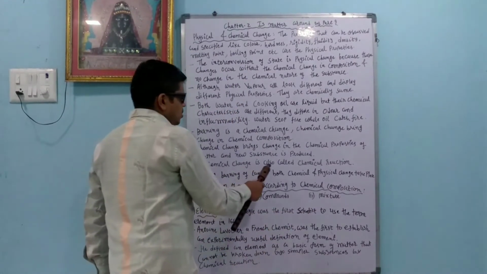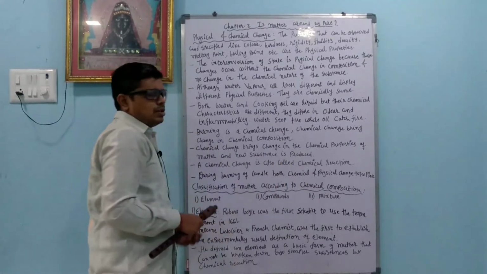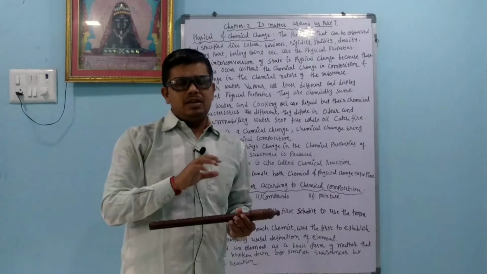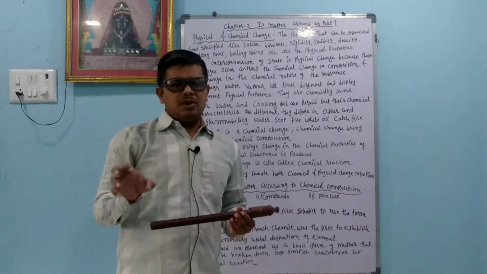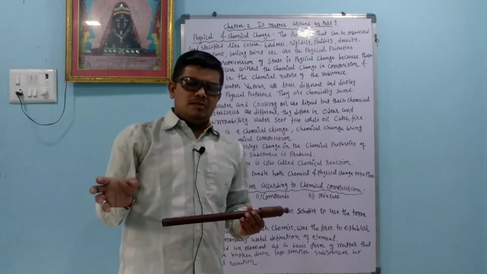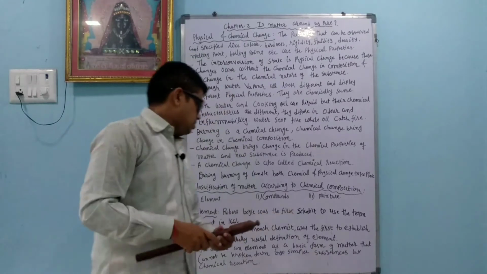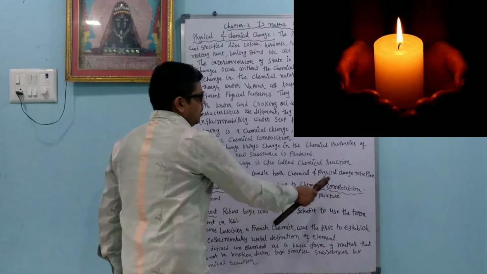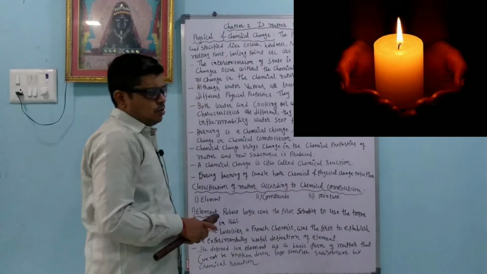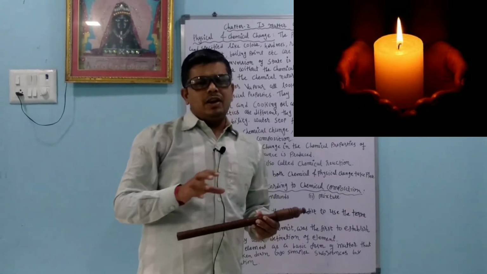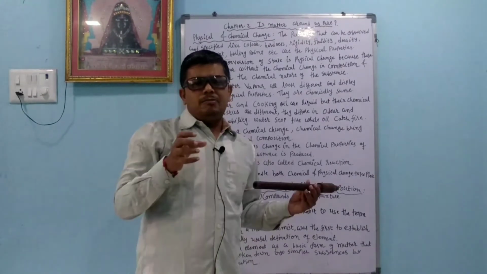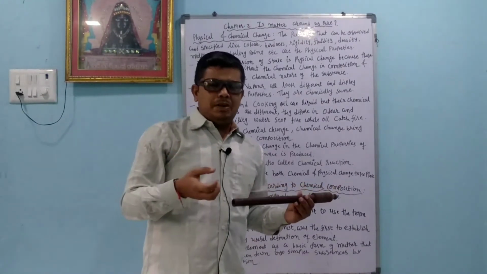A chemical change is also called a chemical reaction. A chemical reaction has one very nice definition: old bonds are broken down and new bonds are formed. That is called a chemical reaction. During the burning of a candle, both chemical and physical changes take place. In the chemical change, carbon is converted into carbon dioxide.